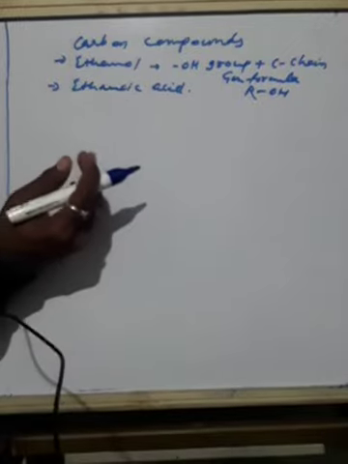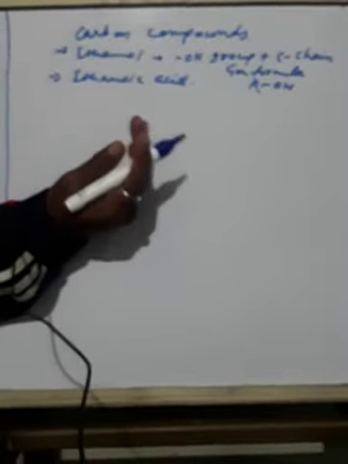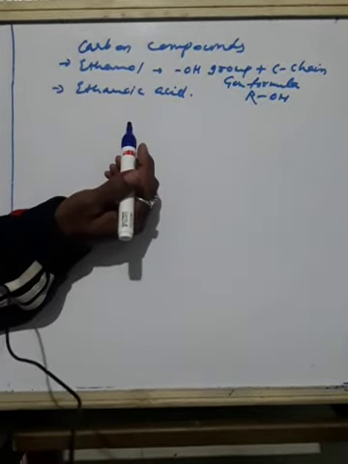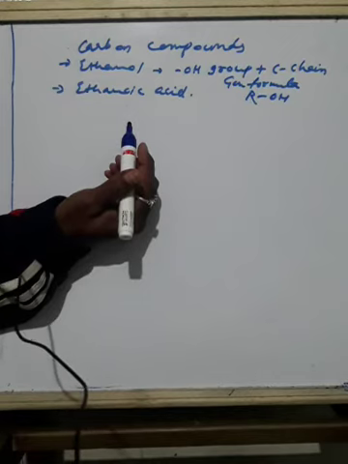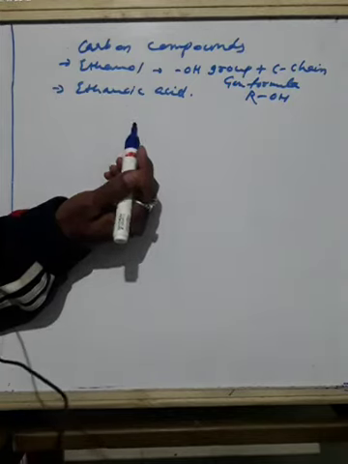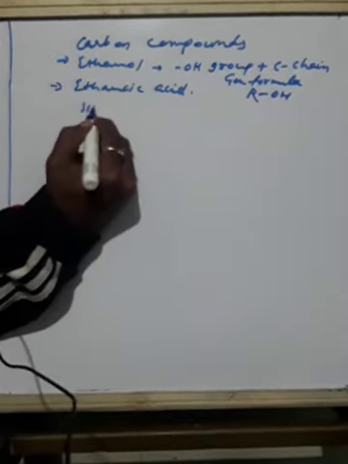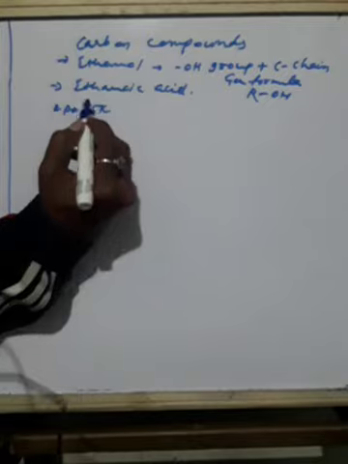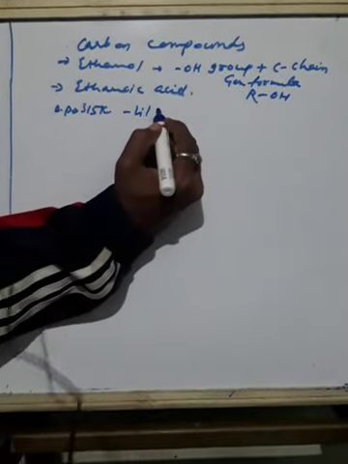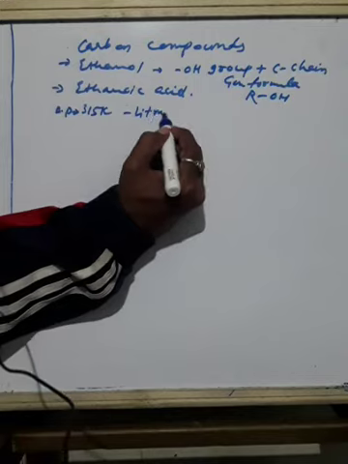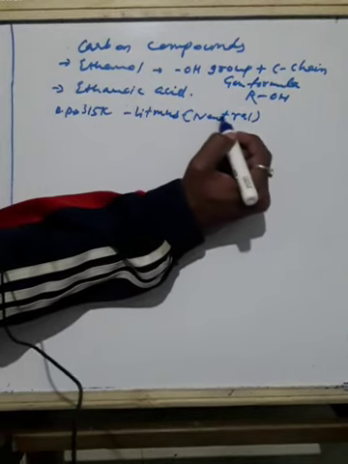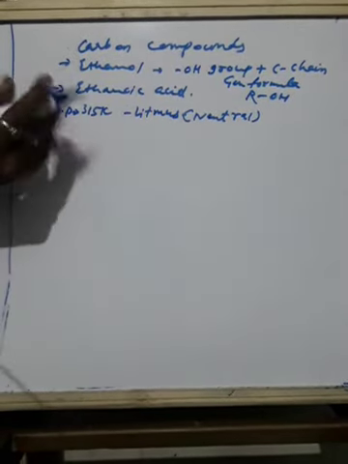Now we try to find the physical and chemical properties of ethanol, or ethyl alcohol. Ethanol is a colorless liquid at room temperature. Its boiling point is 351 Kelvin. And it is neutral: when you test with litmus, it neither changes red to blue nor blue to red, because it is neutral in nature, like water.